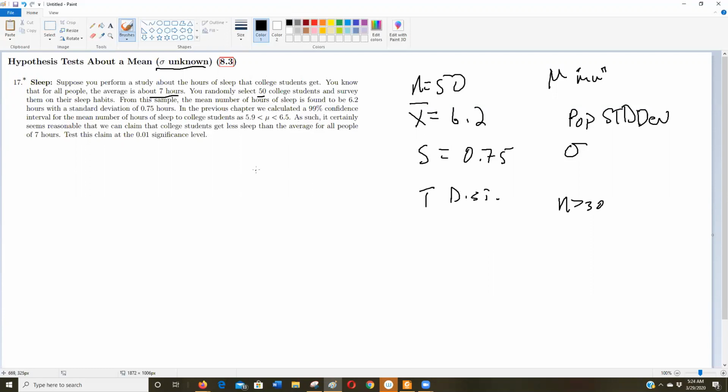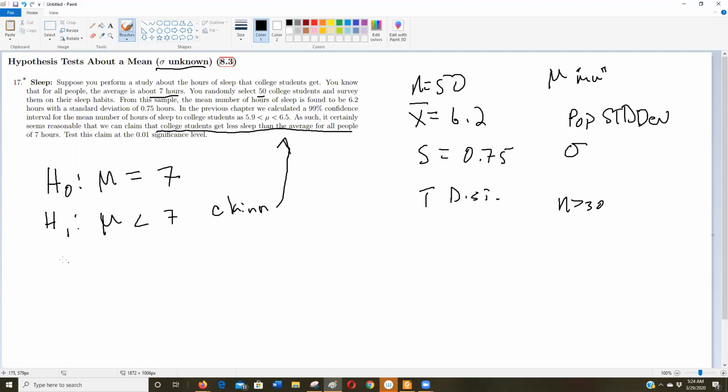So what's the claim here? That's always the first thing we want to do. What's the claim? It seems reasonable that we can claim that college students sleep less than average. So that's the claim, right? Let's see, I'm going to try it this way, and we'll see where it goes. So H0 is going to be that the mean for college student sleep is the same as the general population of 7 hours. And the claim says that, no, they get less than 7. So this is the claim, right?